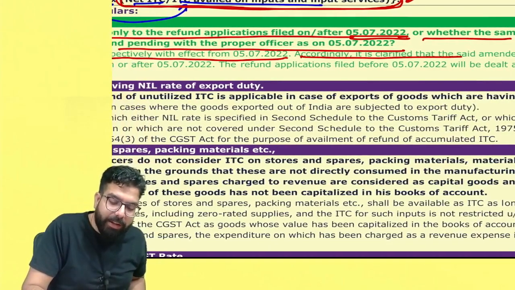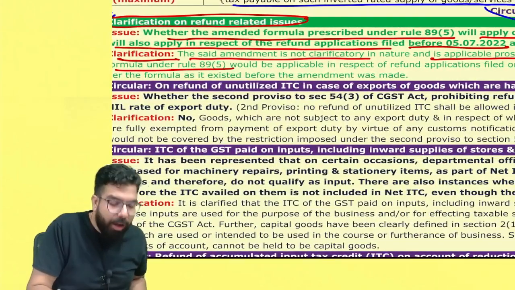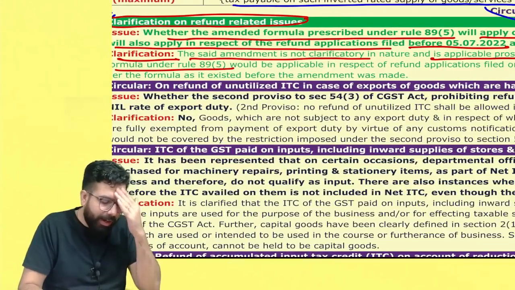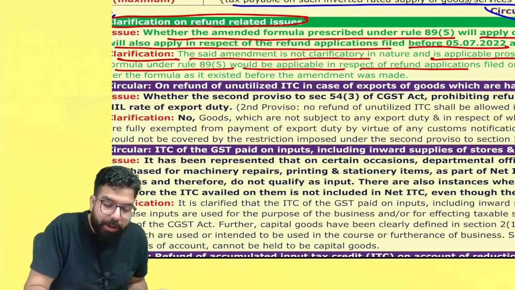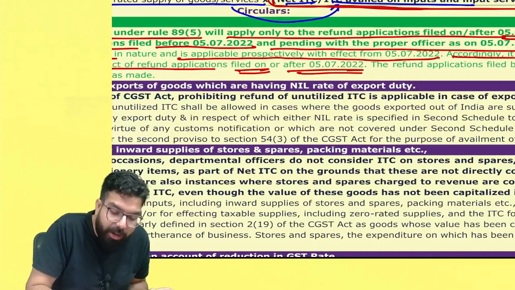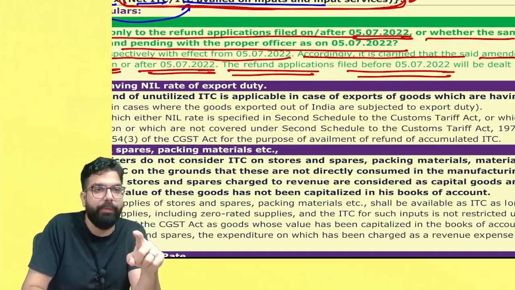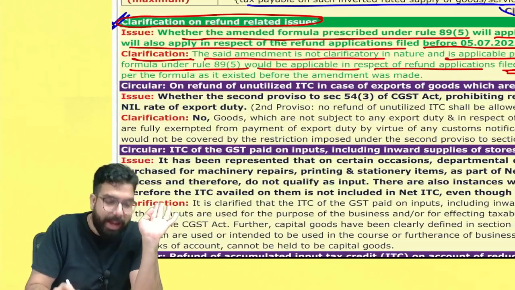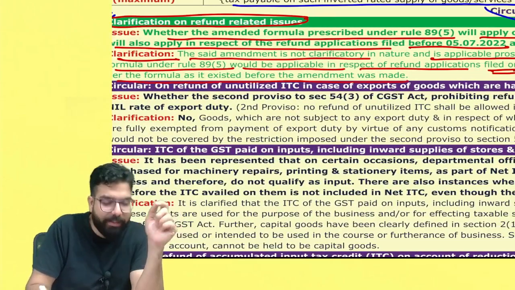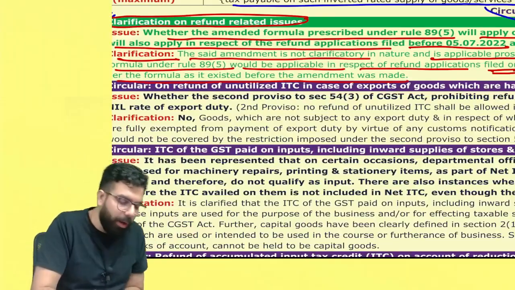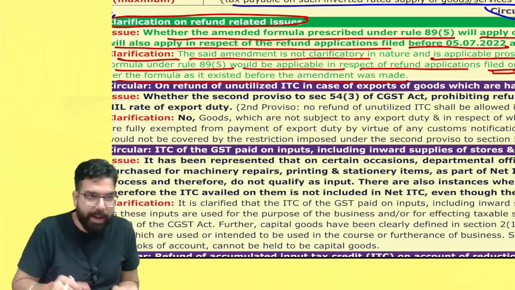Accordingly, it is clarified that the said amended formula of 89.5 would be applicable in respect of refund applications filed on or after 5th of July. The refund applications filed before 5th of July will be dealt with as per the formula as it existed before the amendment. Total useless point, but still it's an amendment. Can I go ahead, everyone?